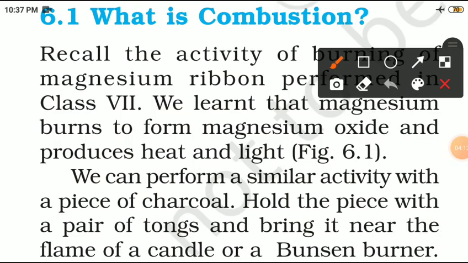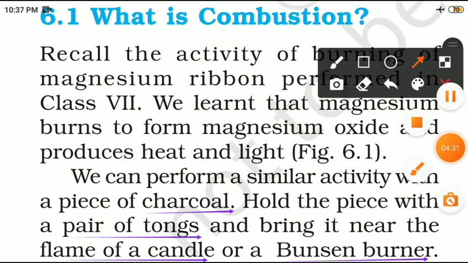We can perform a similar activity with a piece of charcoal. Hold the piece with a pair of tongs and bring it near the flame of a candle or a Bunsen burner. What do you observe? We will observe that charcoal also burns in air and produces carbon dioxide, heat and light. So generally whenever things are burning, they are producing heat and light, and also emit some gases like carbon dioxide or carbon monoxide.